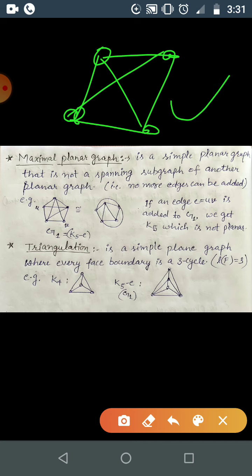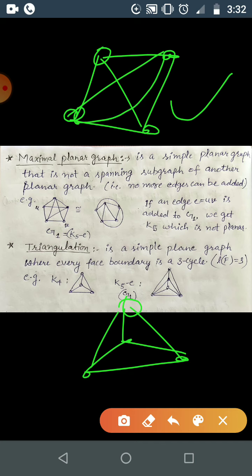This itself, correct? Because this is the planar graph, correct? And no more edges can be added here, correct? So this is planar and no more edges can be added. And if you add some more edges, that will make it a multigraph. Okay, but we don't want any multigraph or pseudograph. It should be a simple graph.